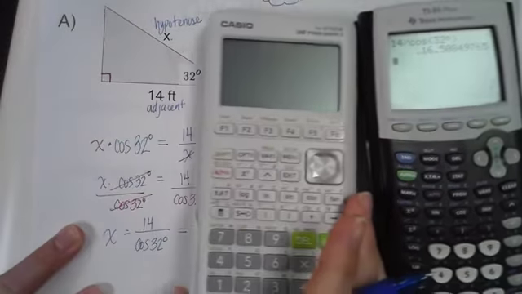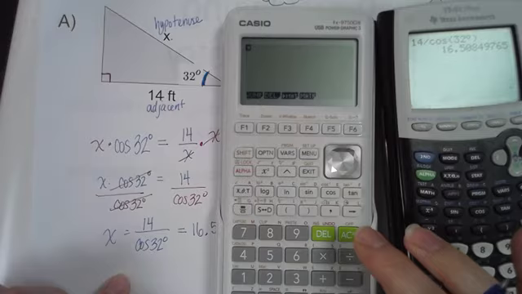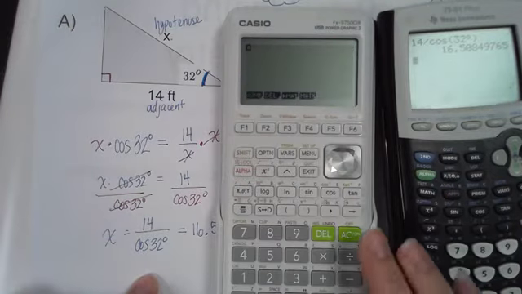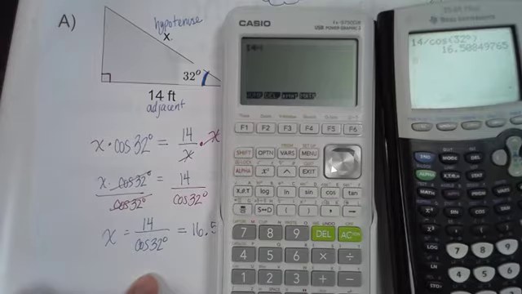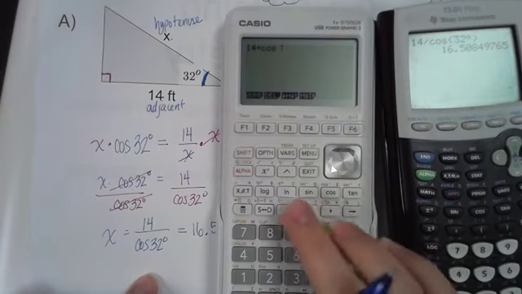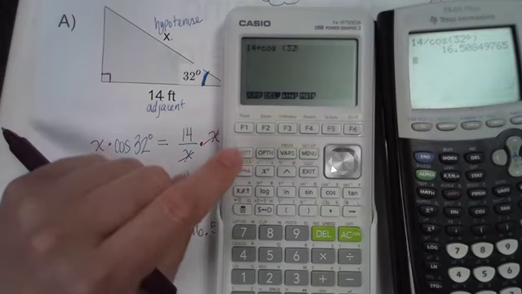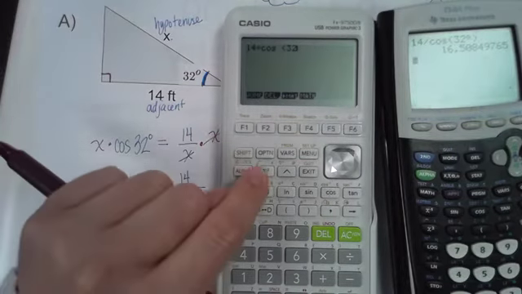On the Casio, I'm in the main math menu, and we're going to do a similar thing: 14 divided by cosine of, so I need to put in my parentheses there, 32. Now, our menu, once we find them in degrees, it's actually much easier.